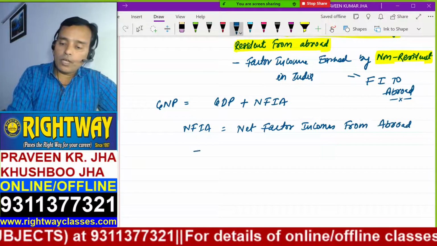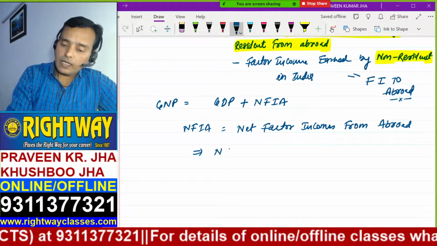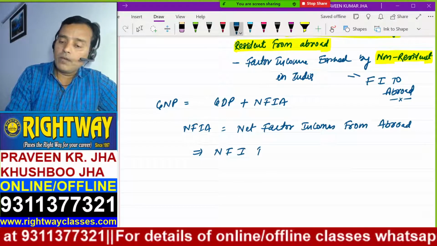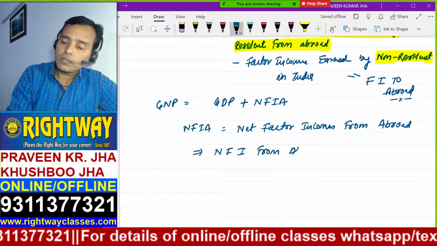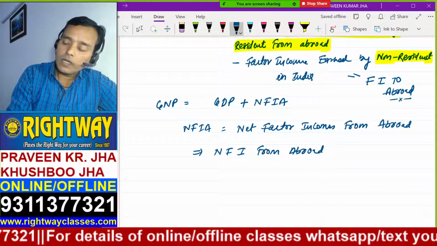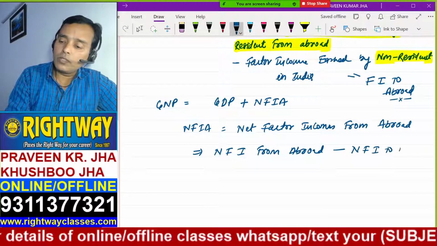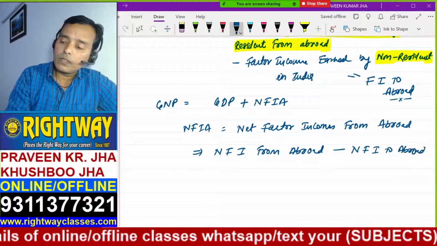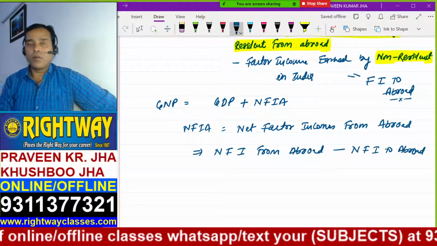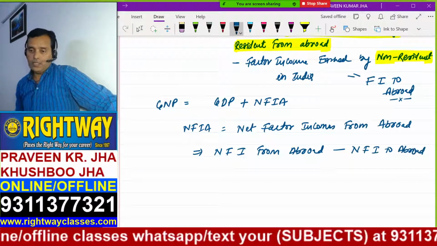And how can you find out this net? Net factor income from abroad minus net factor income to abroad.